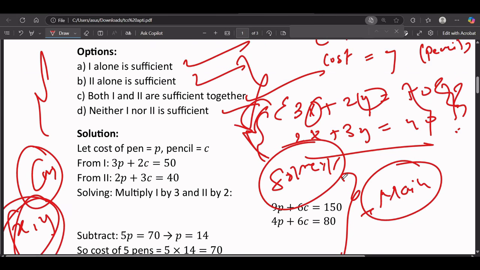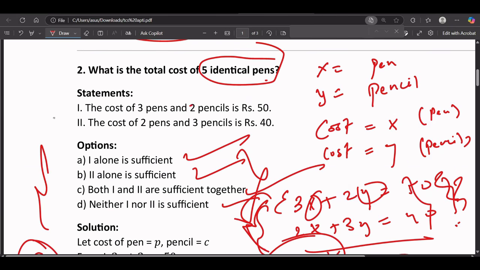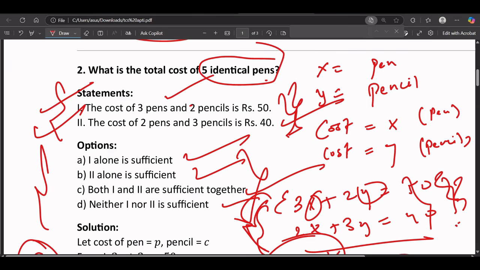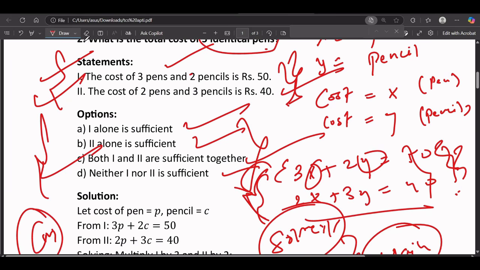We already know that with the first statement alone or the second statement alone, this problem cannot be solved. We need to use both, because the first statement gives the first equation, the second statement gives the second equation, and when we get both equations, we can solve the question. That's why option C is right: both 1 and 2 are sufficient together.